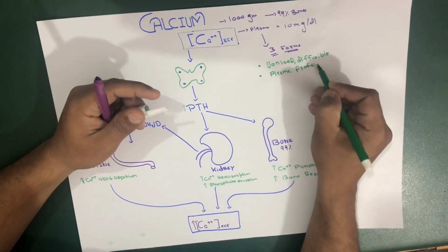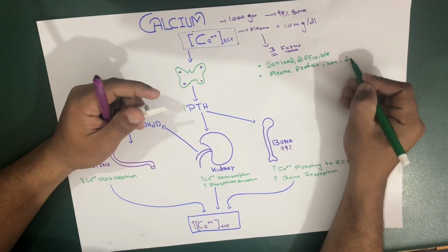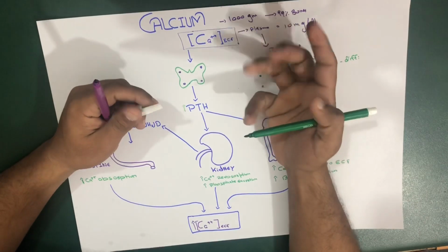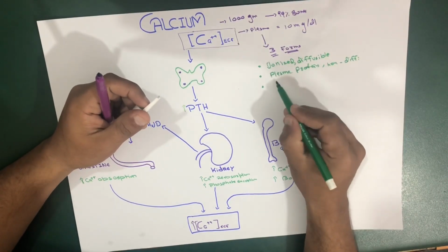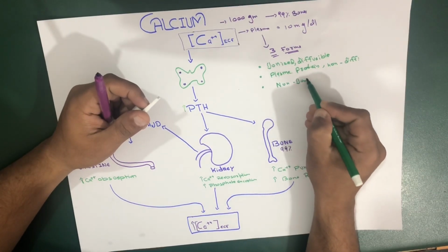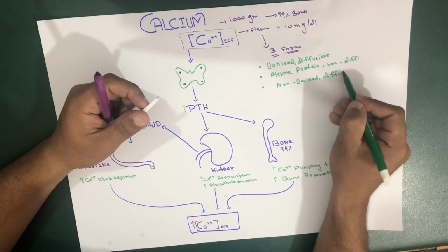If they're bound to plasma protein, they are not going to diffuse, so we would say non-diffusible. And the third type would be non-ionized, but it would be diffusible.